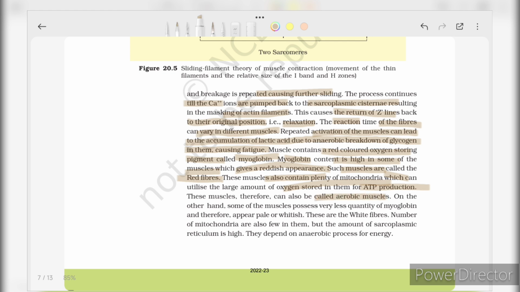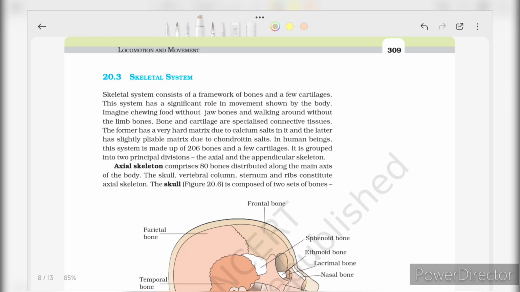On the other hand, some muscles possess very little myoglobin and therefore appear pale and whitish. These are white fibers. The number of mitochondria is also few in them, but the amount of sarcoplasmic reticulum is high. They depend on the anaerobic process for energy.